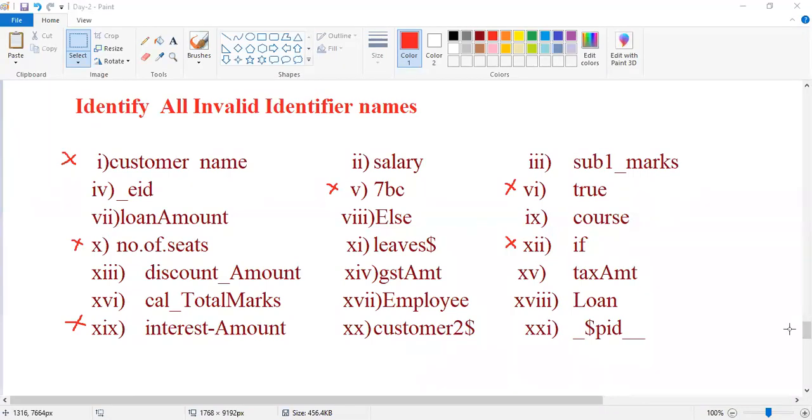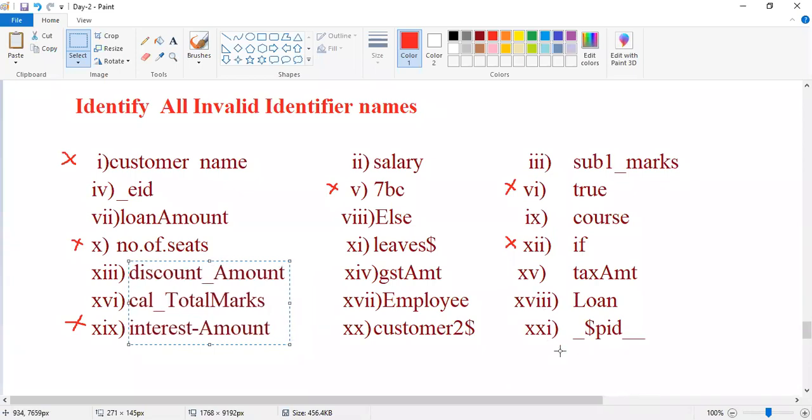What problem? Salary doesn't violate any rule, right, Sailaja? Spaces are not allowed. That's why, Manoj, you are not missing. These spaces before, what are they?